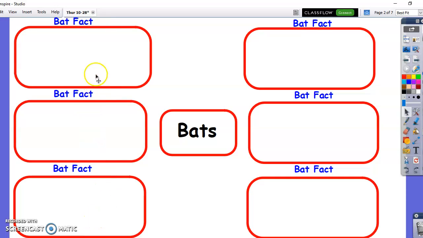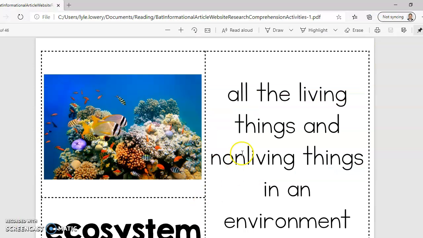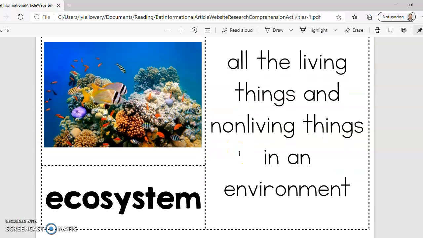Complete sentences, please. But facts that you learn from either the article or there's also going to be a video that I will have in the Google Classroom for you to watch about bats. So the first thing I want to do is go over some vocabulary about bats that's going to be in the article.